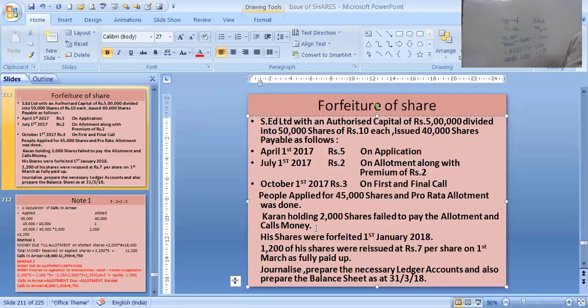And where has it been used? This allotment money is used in 2 places, I have told you before also, either in the capital as well as in premium. How much in capital, how much in premium? The rule states entire money will first go in capital. If any money is left extra, that will be transferred to security premium reserve at the time of allotment.